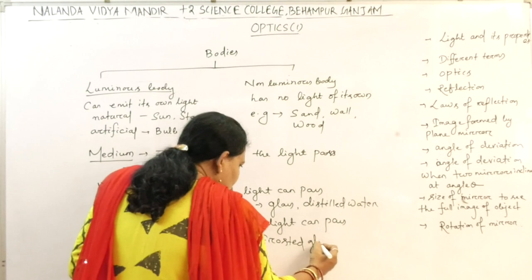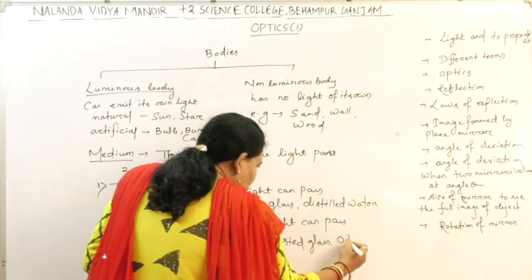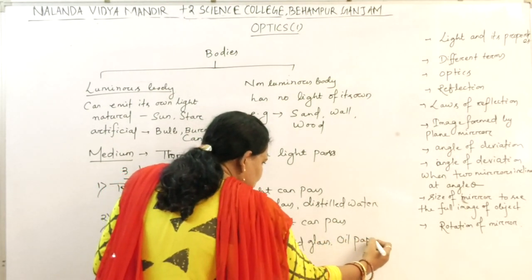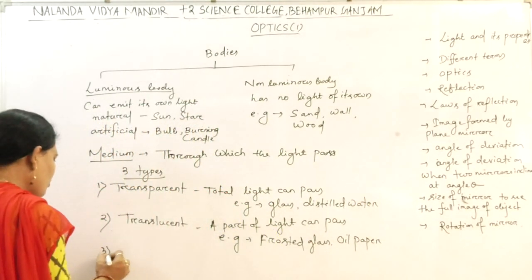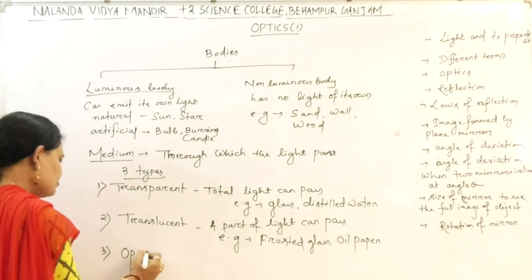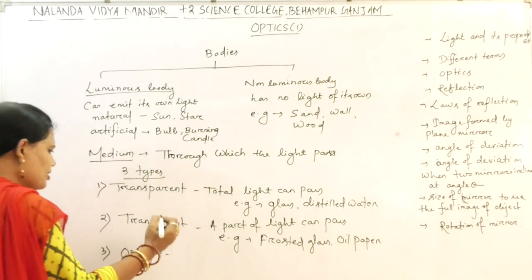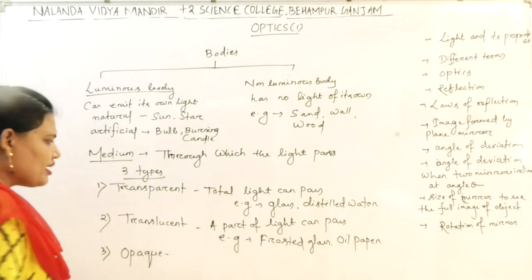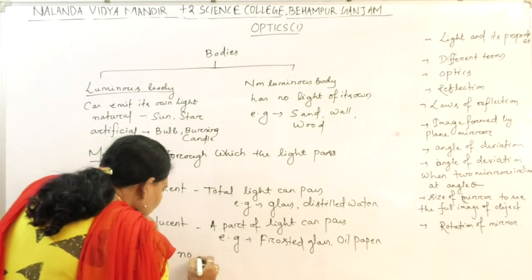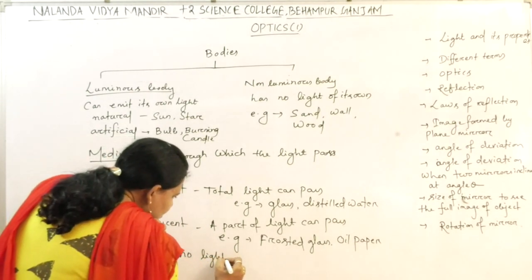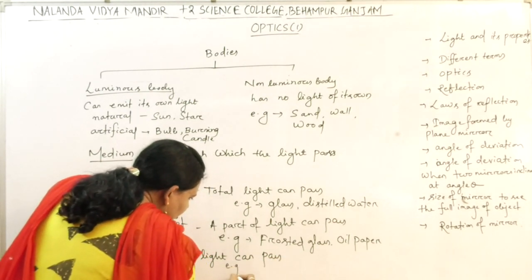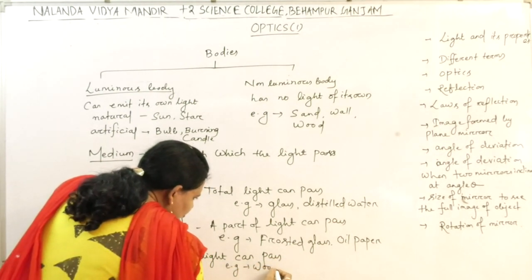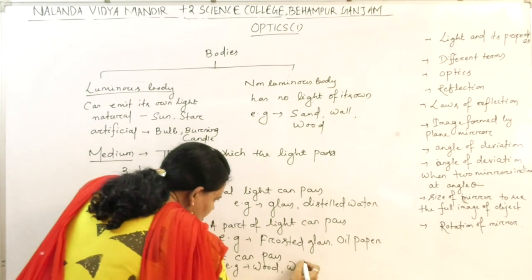Frosted glass, oil, paper, etc. And another type of medium is opaque medium. Opaque medium, through which no light can pass. No light can pass. Example, wood, wall, etc.